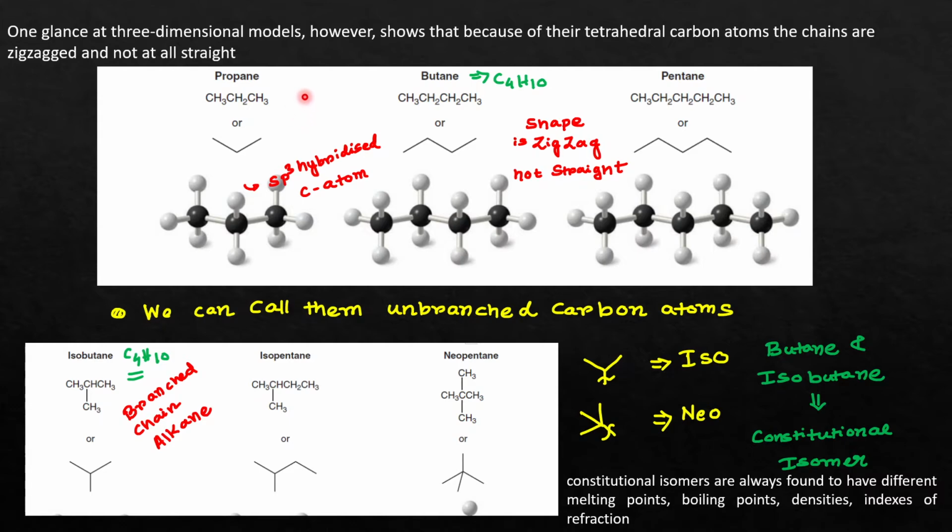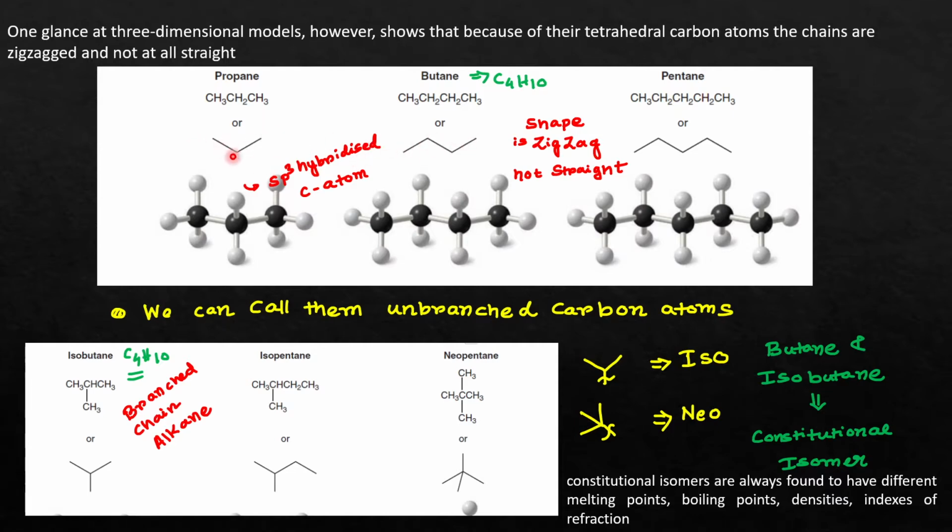First of all, let's see the three-dimensional structure of these types of hydrocarbons. These are typical examples of some hydrocarbons. You can see this is propane, C3H8, this is butane, C4H10, and this is pentane, C5H12. If you write them in this way, you may get the wrong idea that these hydrocarbons have a straight chain structure, but in reality they do not have such straight structures. Indeed, they have a zigzag structure.